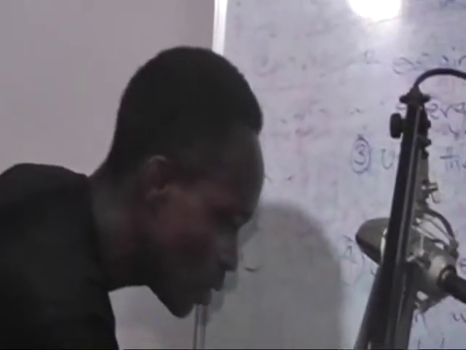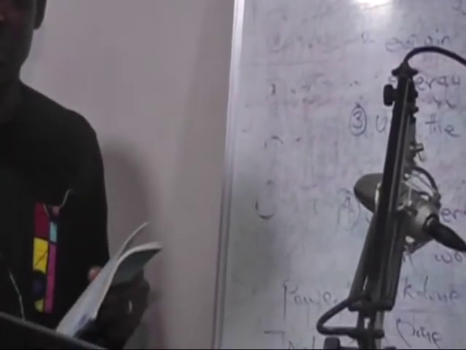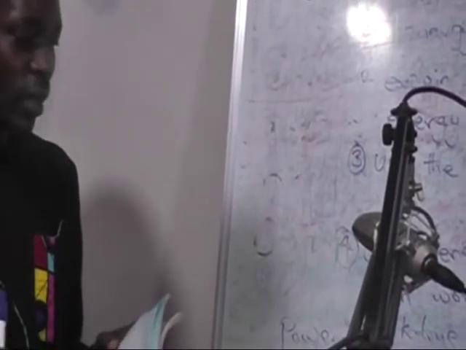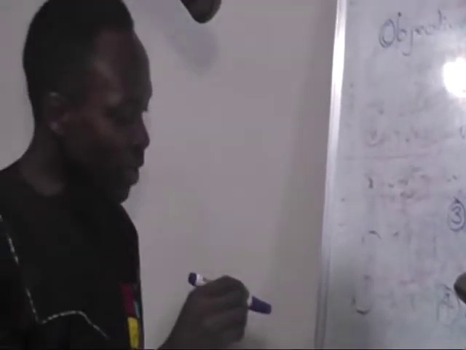And mind you, acceleration due to gravity is universal. It has a constant value of 10 meters per second square. It doesn't change. In Ghana, it is the same. In Europe, it is the same. 10 meters per second square. So anytime you are doing a calculation that involves acceleration due to gravity, the value is usually 10 meters per second square. All right? Now, we said that another force that is acting on the stone is its mass.